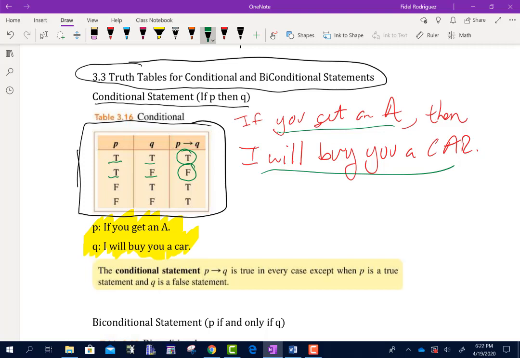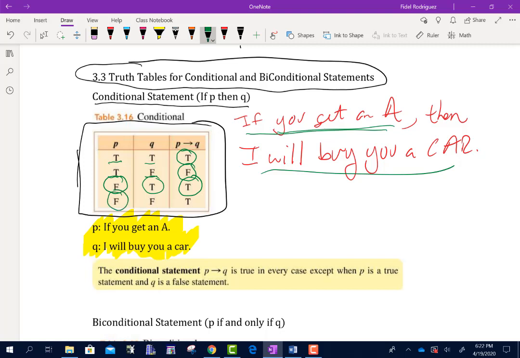Now look at the next one here. It says false, then true. So it is false that you got an A. So suppose you did not get an A, but the person still bought you a car. They were still being truthful because their sentence just said, if you get an A, then I'll buy you a car. It didn't say the only way you're going to get a car is if you get an A. But if you got a B, or even if you got an F, and they still bought you the car, they didn't lie to begin with, right? They were still being truthful.